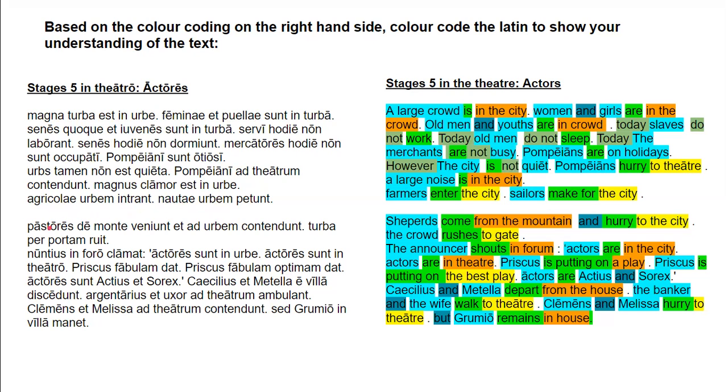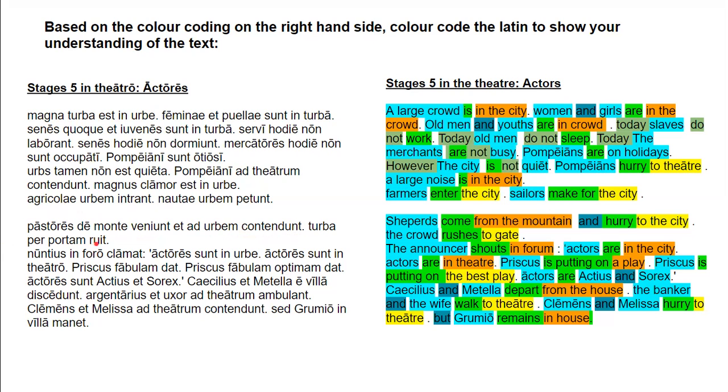It's a singular accusative. Pastores de monte veniunt et ad urbem contendunt. This is interesting because we have two verbs going with one plural subject, and the plural subject is pastores, the shepherds, third declension, plural. They come, so that's venio, from the mountain, and this is an ablative prepositional phrase, an ablative of separation. So these shepherds come from the mountain, and the shepherds also hurry towards the city. This is the second verb, a plural verb that goes off of pastores. So we've got two main verbs, and this is our second prepositional phrase, ad plus accusative. It's an accusative of motion towards or orientation, either or.